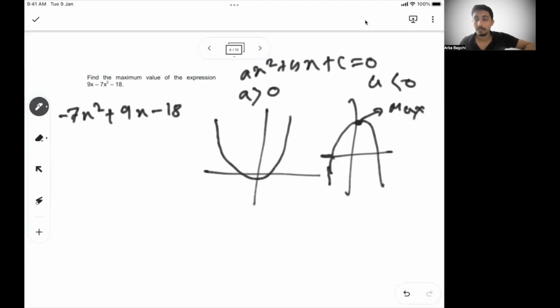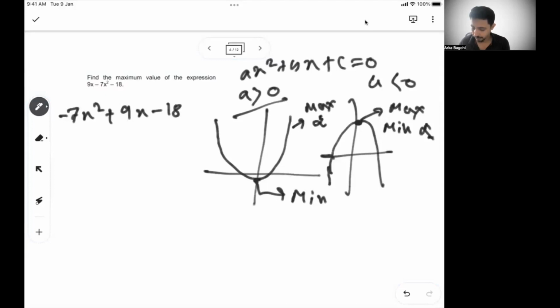Similarly, for a greater than 0, you won't get a maximum, so the maximum is infinite and you get a minimum. That's the difference. Here they ask for maximum. If they had asked for minimum, we said it's infinity.